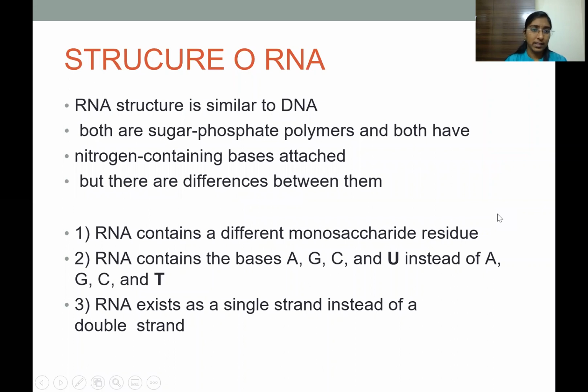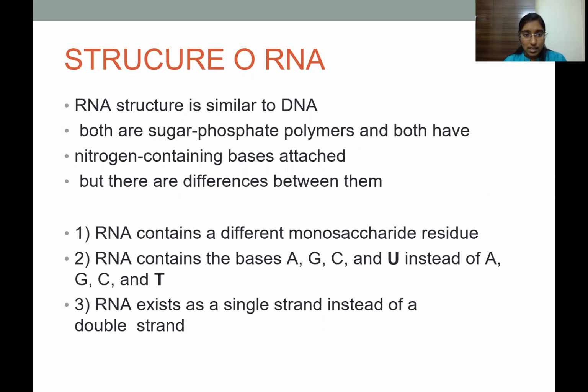So, structure of RNA. The RNA structure is similar to the DNA. Both are sugar phosphate polymers and both have nitrogen containing bases attached, but there are differences between them.